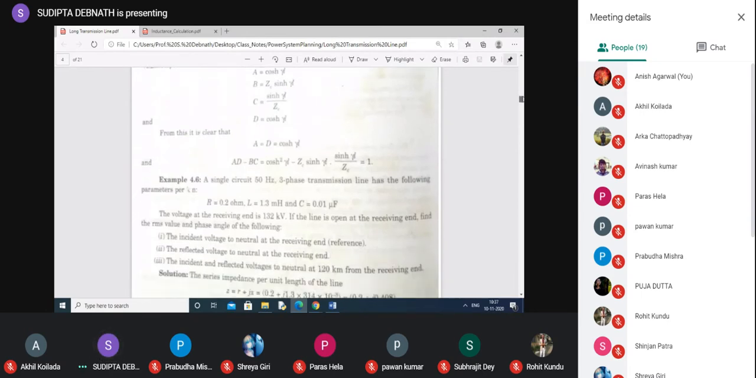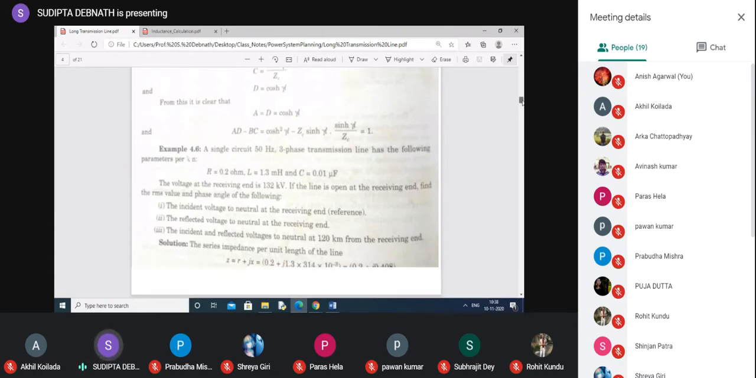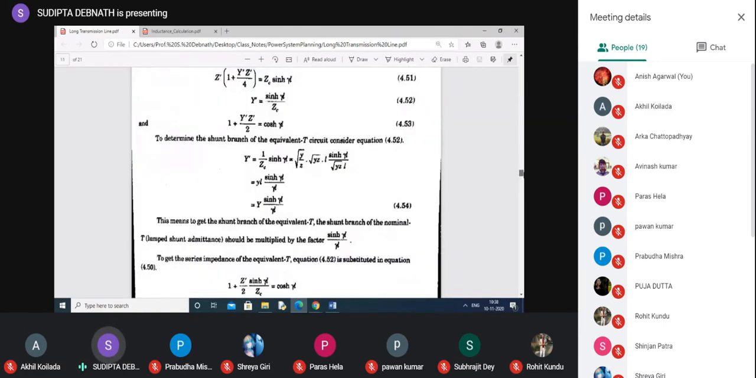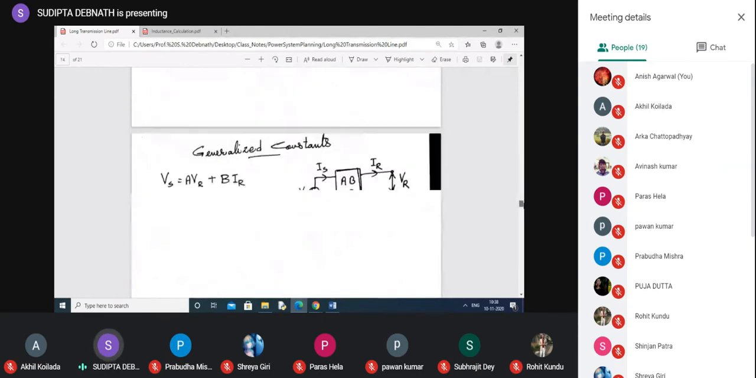Now, you can find that A equal to D because this one equal to this one, because we generally consider the symmetrical form. And AD minus BC, if you find out AD minus BC, you will get equal to 1 because cosh square x minus sinh square x equal to 1 for hyperbolic functions, not plus. Okay, minus it becomes 1. And all the basic trigonometrical equations for hyperbolic functions I have written here.